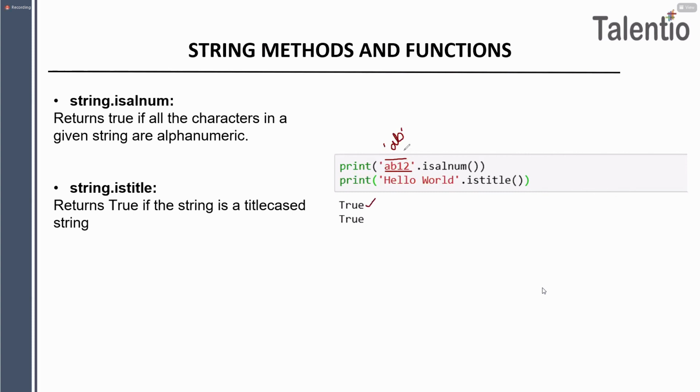But if you want to check simple alphabets only, alphanumeric will still consider it as alphabet. And if you want to check numbers only, then also for alphanumeric, it will become true, guys. Separately, it will become true. For a combination also, it will become true. Alphanumeric means for a combination of alphabet and numeric, it will become true. Separate alphabet also, it will become true. Separate integer also, it will become true. Okay, this is how alphanumeric will work.